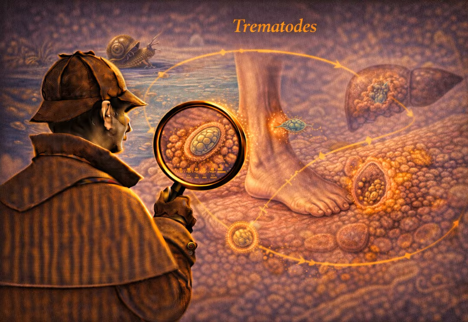Now, species 3, Schistosoma haematobium. The outlier. The address is totally different. It does not live in the mesenteric veins. It lives in the vesical plexus, the network of veins surrounding the bladder. Geography is Africa and the Middle East, especially the Nile Valley in Egypt. The egg ID. Terminal spine. The spike is right at the very tip of the oval. The mnemonic here is haematobium has a terminal spine.